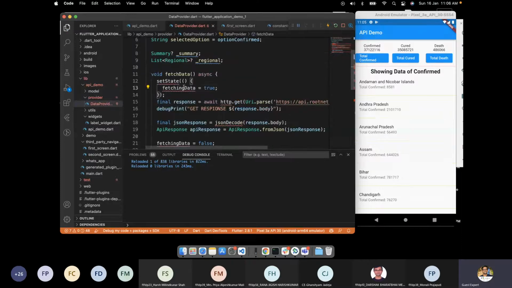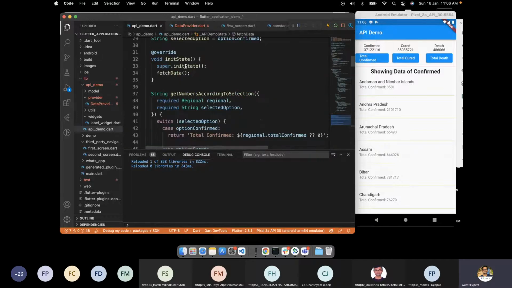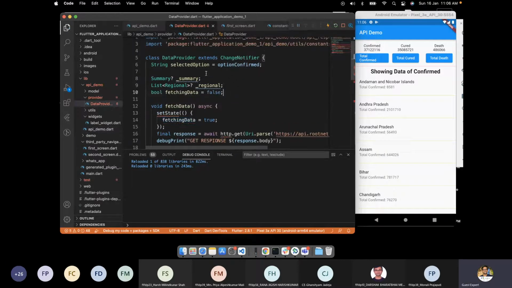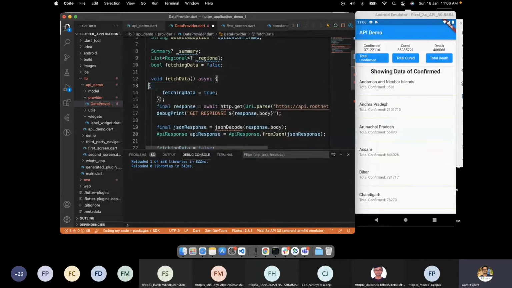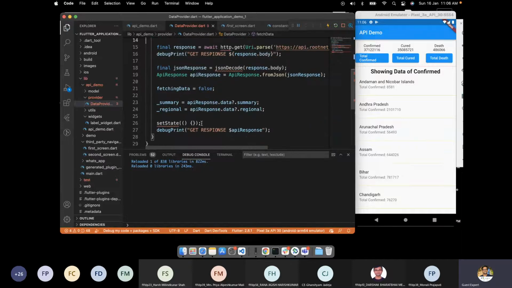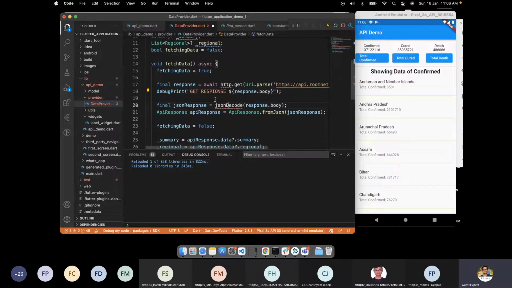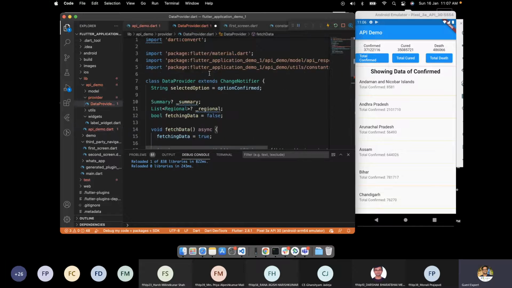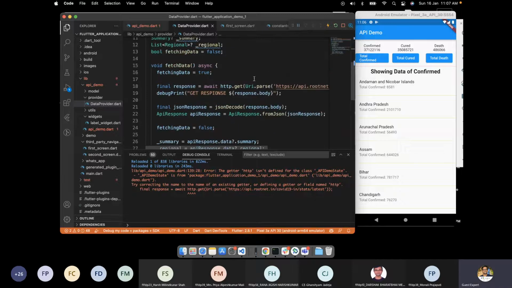Here you can see fetching data is another variable that we are using here, so I'll simply copy that as well. I'm calling fetching data here. But as it is, this is not a widget, so we don't require state. So I'm simply removing this state stuff. We require JSON decode, so I imported it. HTTP also we need, so I'll simply copy this and import it here. We got HTTP.